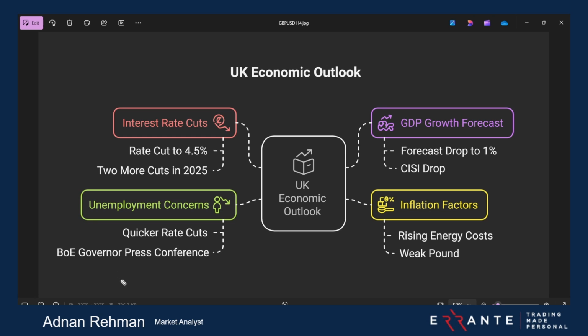Okay, and this is a very important press conference, because let me first explain the unemployment claims. In terms of the job data, the unemployment rate by the ONS has increased from 4.3% to 4.4%. Now this is also not good news, and again it's adding to this rate cut story.